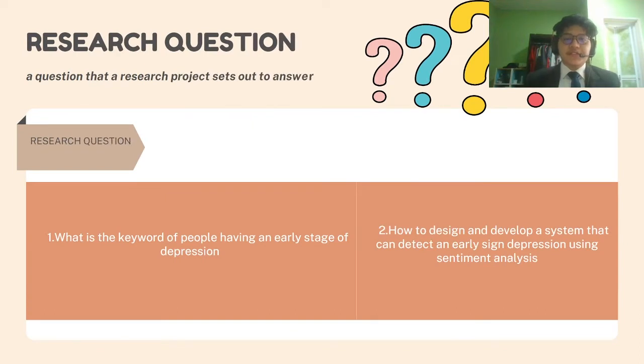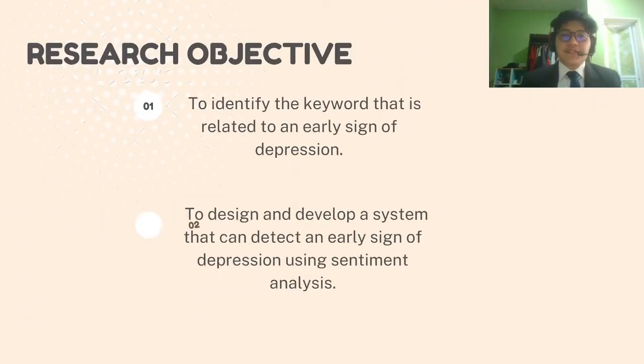So, what is the research question? Well, what is the keyword of people having an early stage of depression? Secondly, how to design and develop a system that can detect an early sign of depression using sentiment analysis. The research objective is to identify the keyword that is related to an early sign of depression. Secondly, to design and develop a system that can detect an early sign of depression using sentiment analysis.